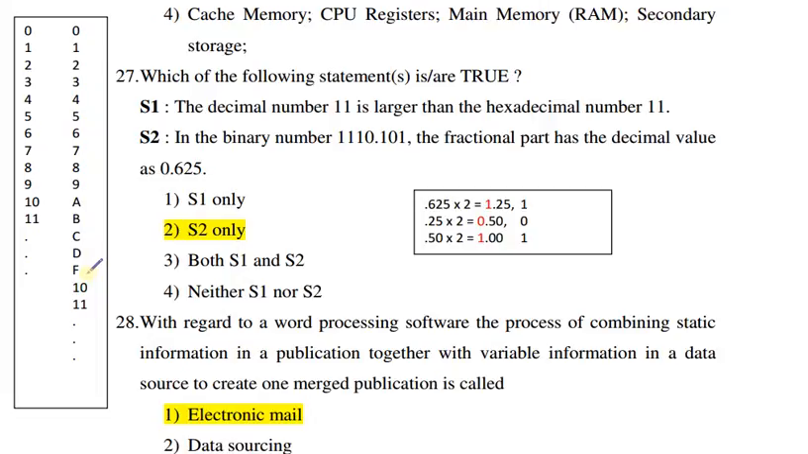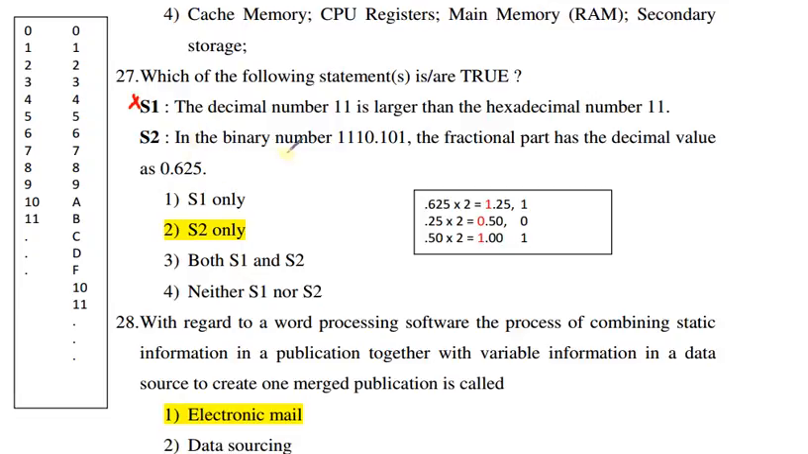After F, the hexadecimal number system continues as 10, 11, 12, 13, 19, 1A, 1B, 1C, 1D, 1F, then 20, 21, 22, and so on. So easily we observe that decimal number system 11 is smaller than hexadecimal number system 11. So this statement is not correct.